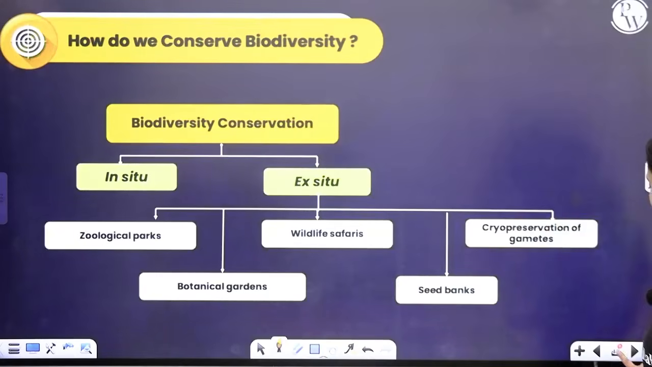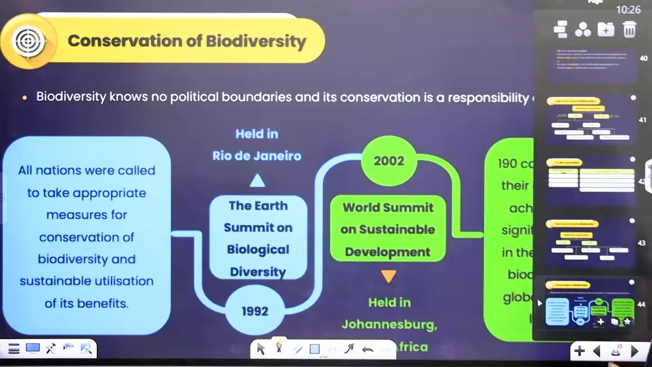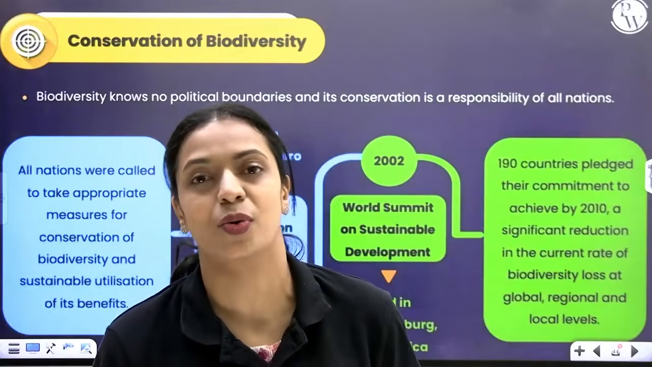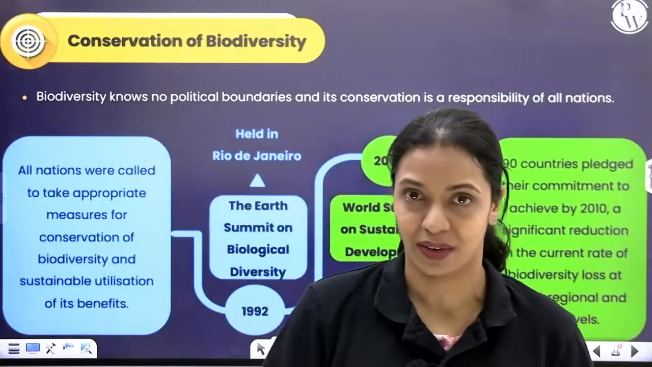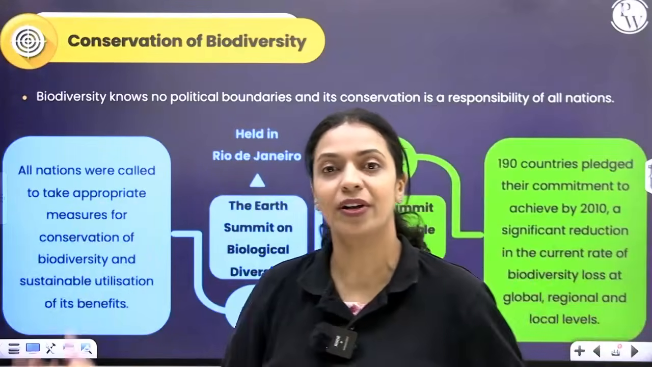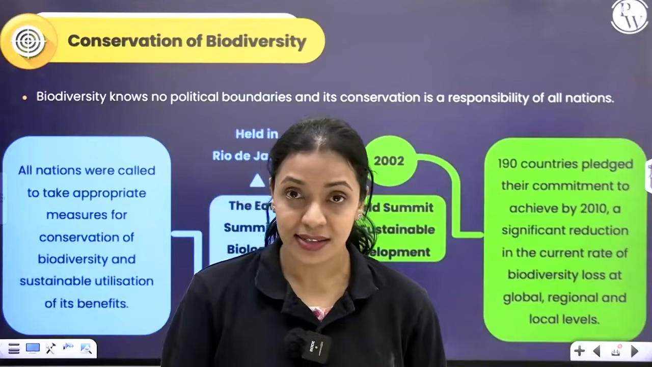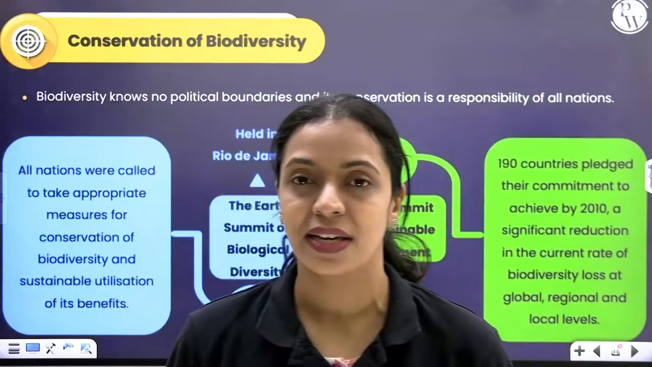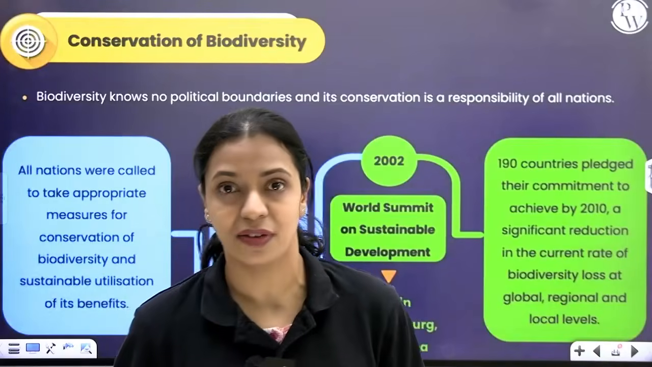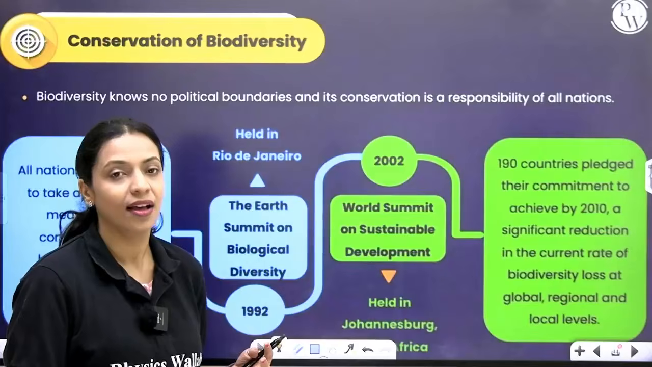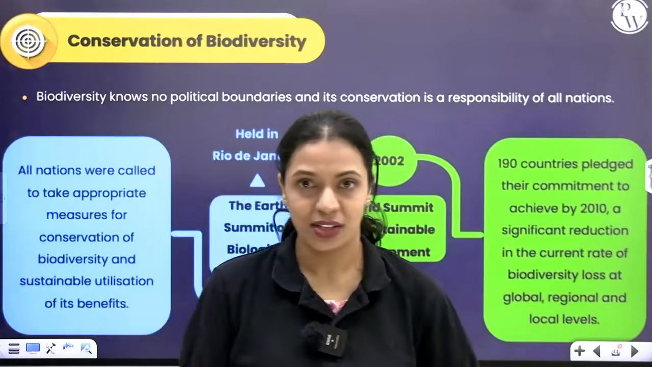Okay, so now we know that biodiversity is important, we know why we should conserve it, we know how we can conserve it, but it's not the responsibility of one or two countries where biodiversity is high. It's a global responsibility. Every country in the world has to come together and understand how important biodiversity is, what would happen if we don't conserve it, and come to a conclusion and bring up strategies to make sure that the biodiversity is not lost.